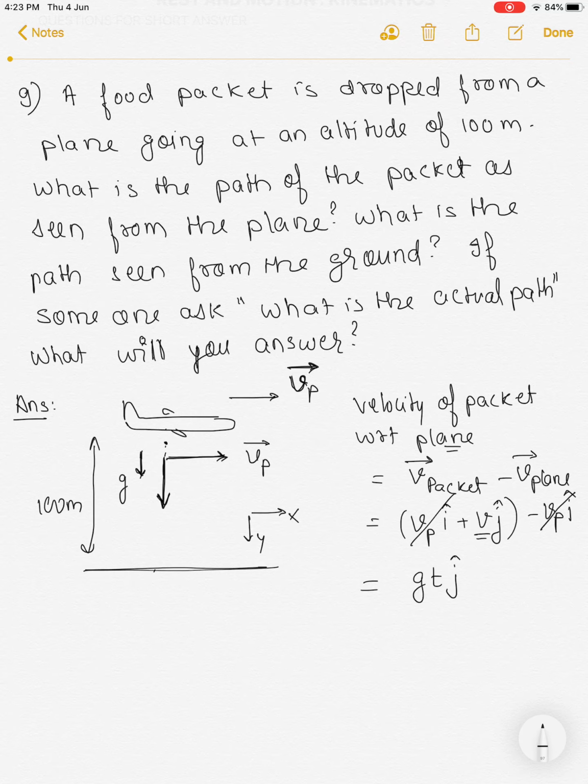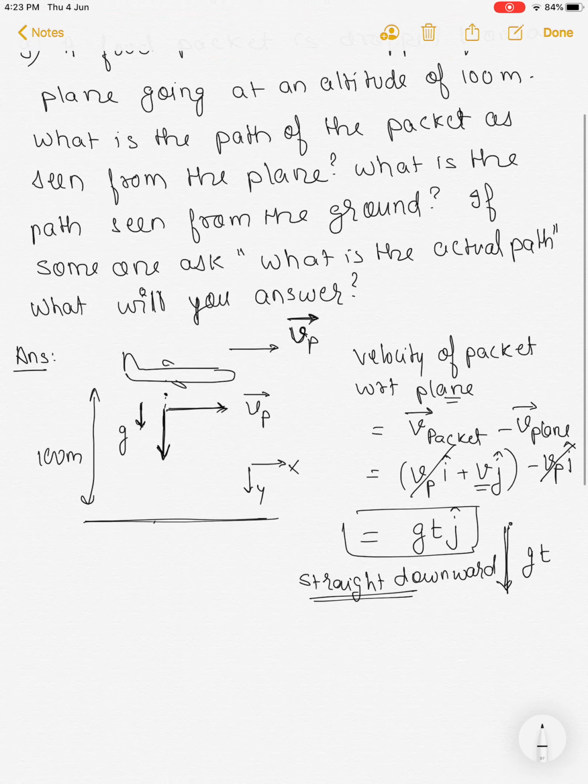that is our first answer. What is the path of the packet as seen from the plane? So as seen from the plane, the packet is going only in the downward direction with increasing speed gt at any time t. Okay, so straight downward, that is the answer for the first question, straight downward. Okay, and what is the path seen from the ground?